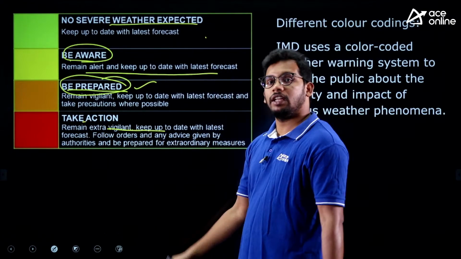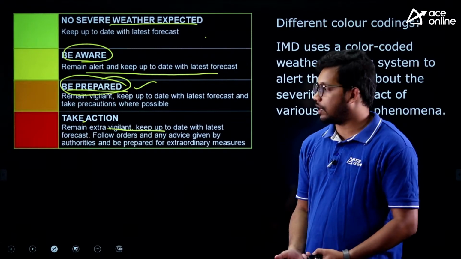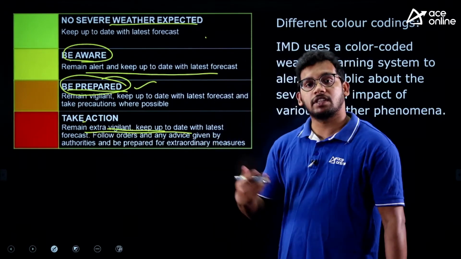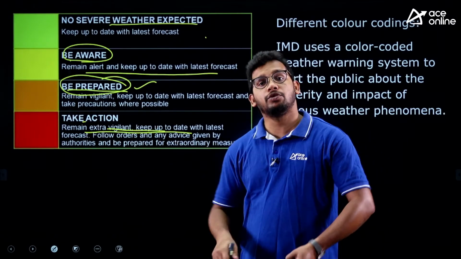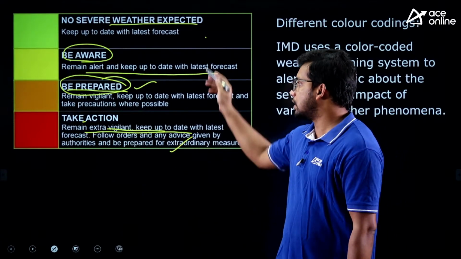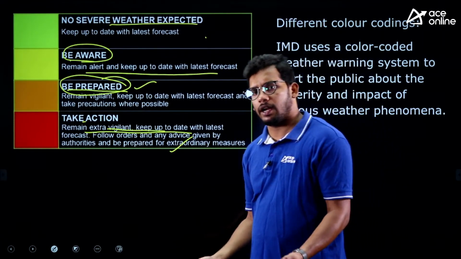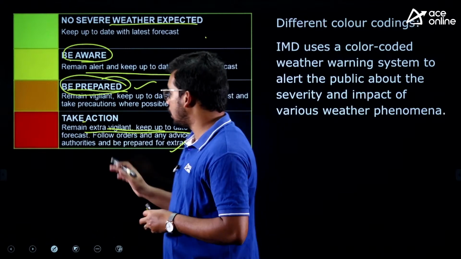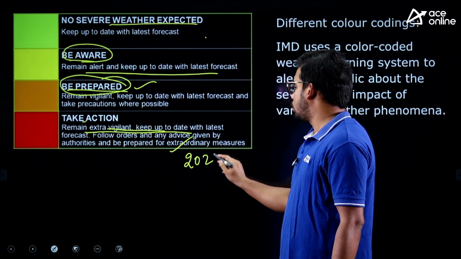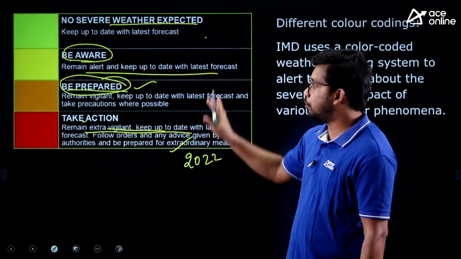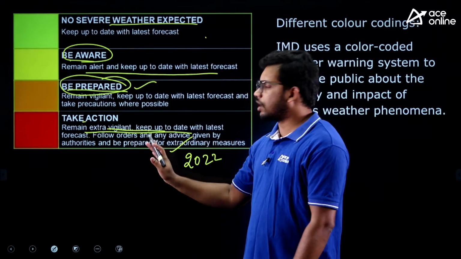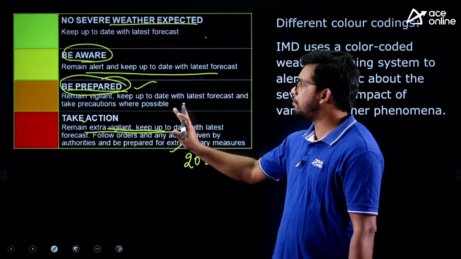This means the weather event is about to occur, and you remain extra vigilant. After preparing all the things, you need to take more such measures because it is nearing. These are the 4 types of colorable alerts issued by IMD. This was asked in 2022 UPSC mains, where they asked about listing out the colorable alerts. This is not asked at prelims. In other exams, maybe a few have asked.